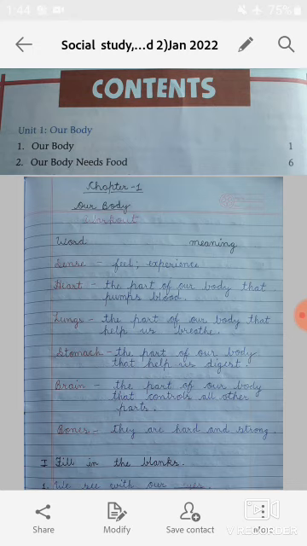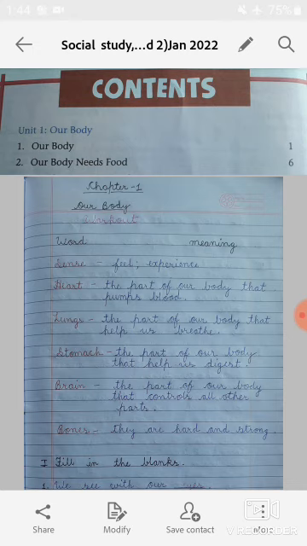So the first word is sense. The meaning of the word sense is feel or experience. Next one is heart. So students, the part of our body that pumps blood to the different parts of our body.